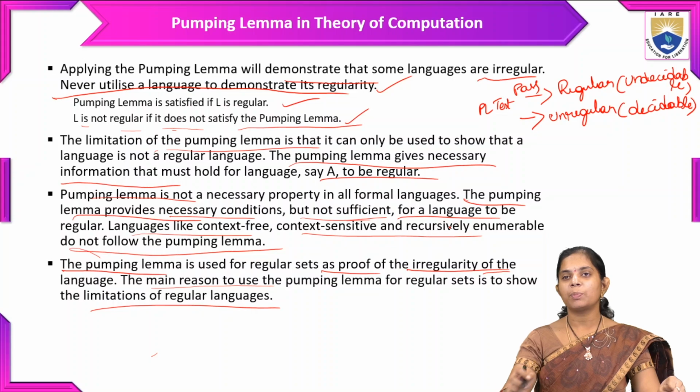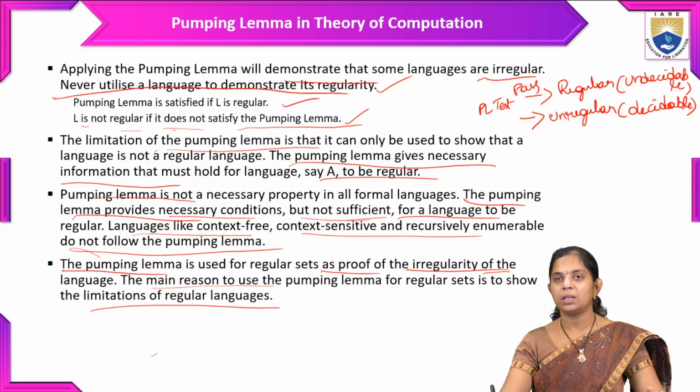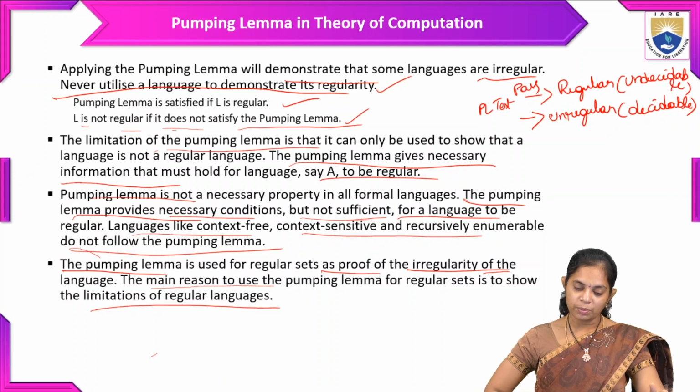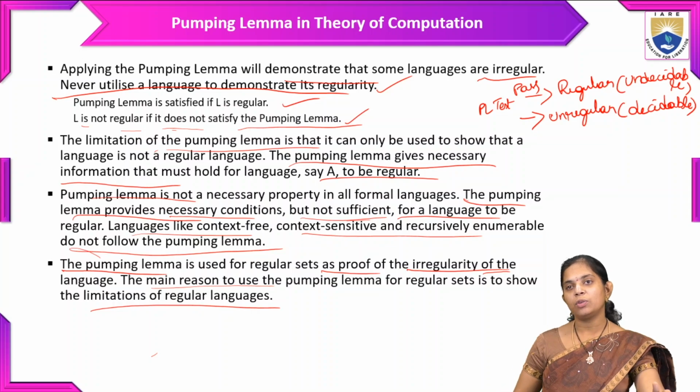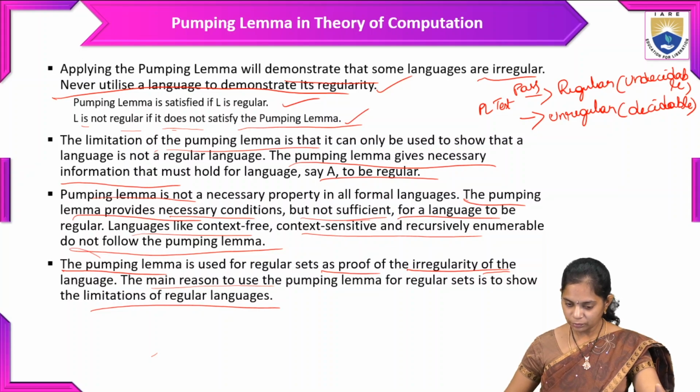So why are we using this pumping lemma concept? It is to show how many limitations regular languages have, what the boundaries of the regular languages are. It is a negative test, which is going to prove that a language is not regular.